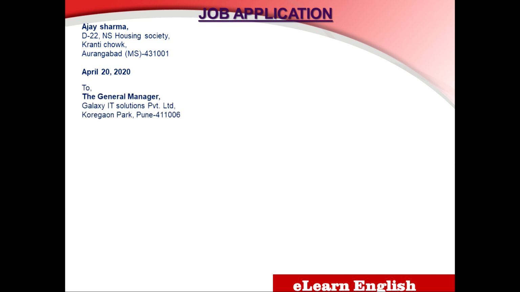Then write down directly the person whom you would like to send your job application to. The general manager, Galaxy IT Solution Private Limited, Koregaon Park, Pune 411006. This is the pin code you can mention here. You can have then the subject, application for the post of IT engineer. Again, I would like to tell, don't elaborate your subject. Not necessary to write the department. Just write in short, application for the post of IT engineer.